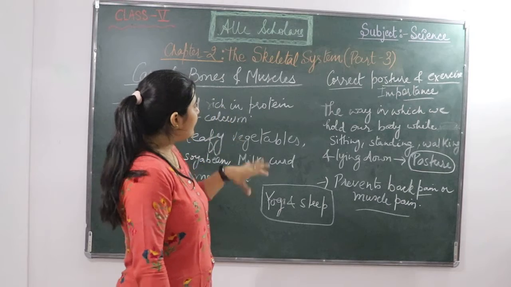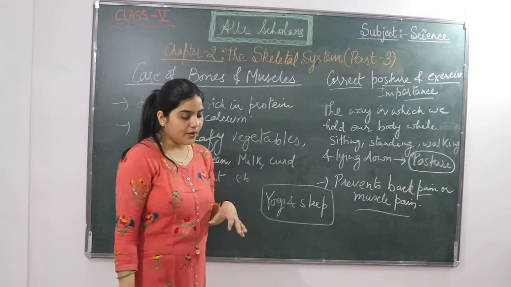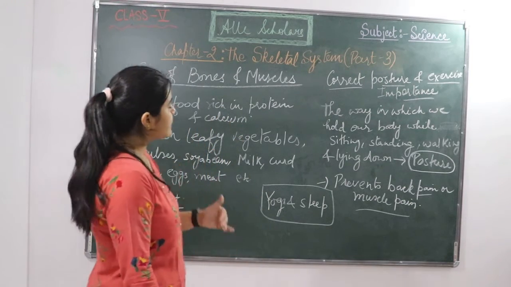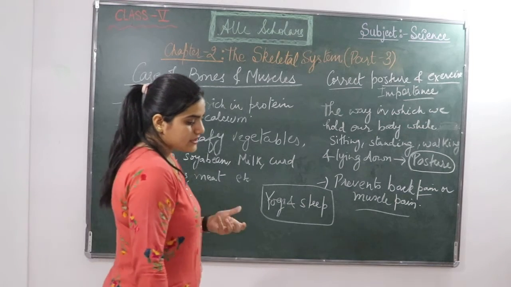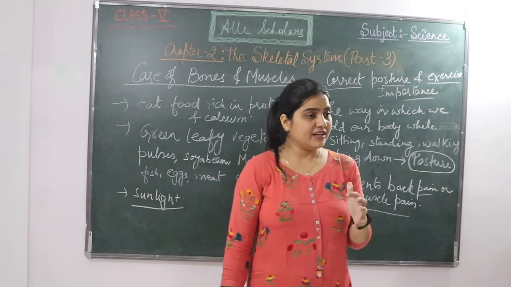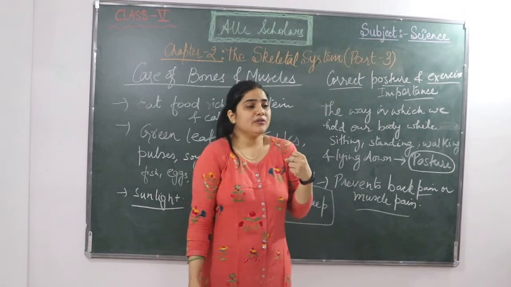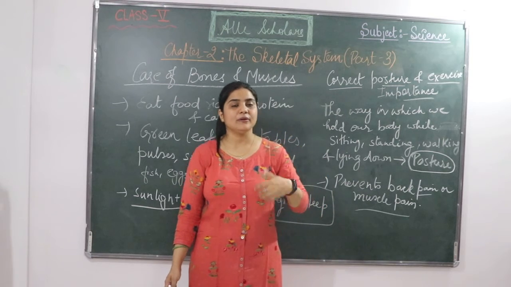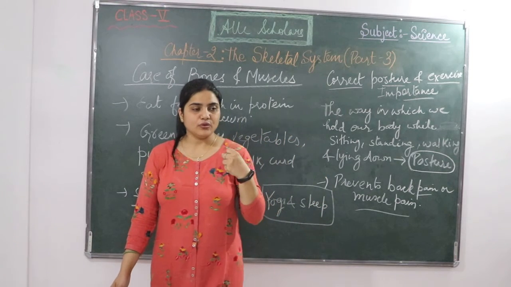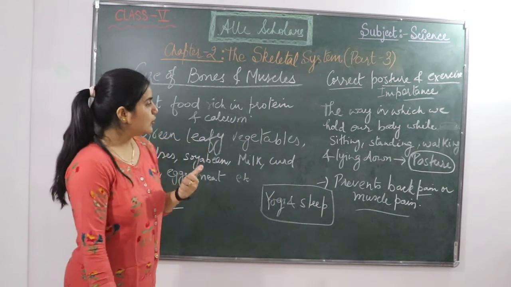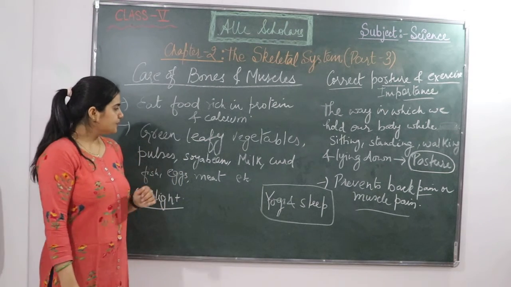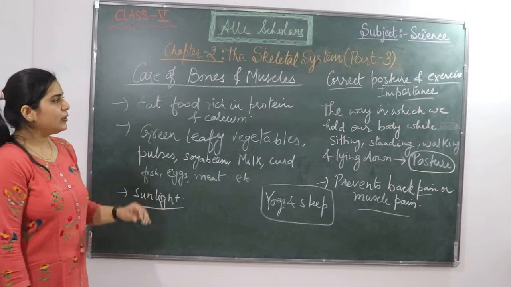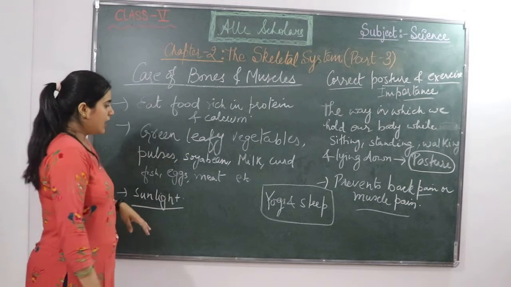Regular exercise makes our bones, joints and muscles very strong. The muscles tend to become weak and flabby, and not flexible, if we do not use them for a long time. So this was about the importance of exercise.